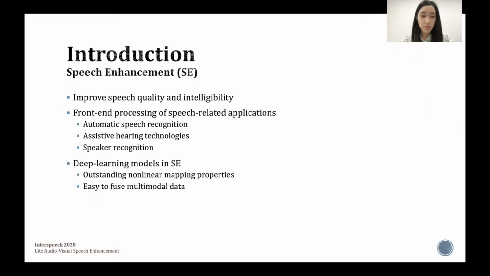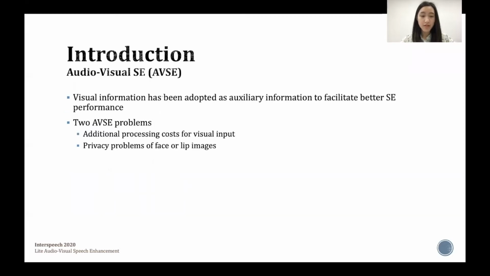Recently, deep learning models have been extensively used as fundamental units in the SE field. The advantages of deep learning models include their outstanding nonlinear mapping properties and their ability to fuse multimodal data. In research on SE, visual information has been adopted as auxiliary information to facilitate better SE performance, and we call it AudioVisual SE, termed as AVSE. AVSE systems have been proven to provide improved enhancement capabilities compared to audio-only SE systems.